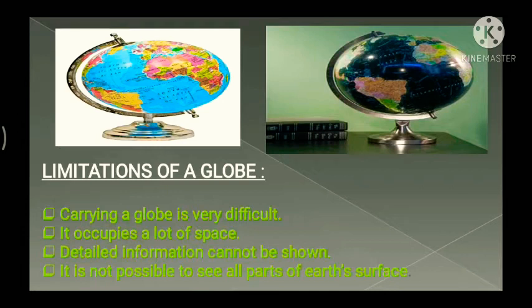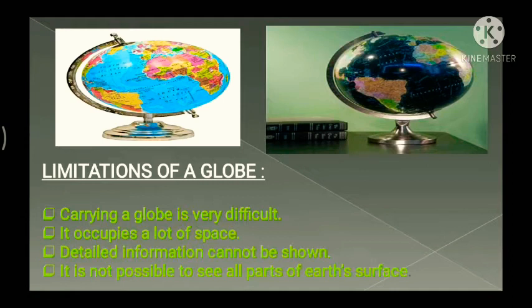First, carrying a globe is very difficult. Sometimes the globes are heavy, we cannot carry them everywhere. It's not so flexible. Secondly, it occupies a lot of space. You cannot fold the globe or keep it at a corner somewhere. If you keep it, it occupies a certain space. It's not so flexible that you can fold it or carry it somewhere.